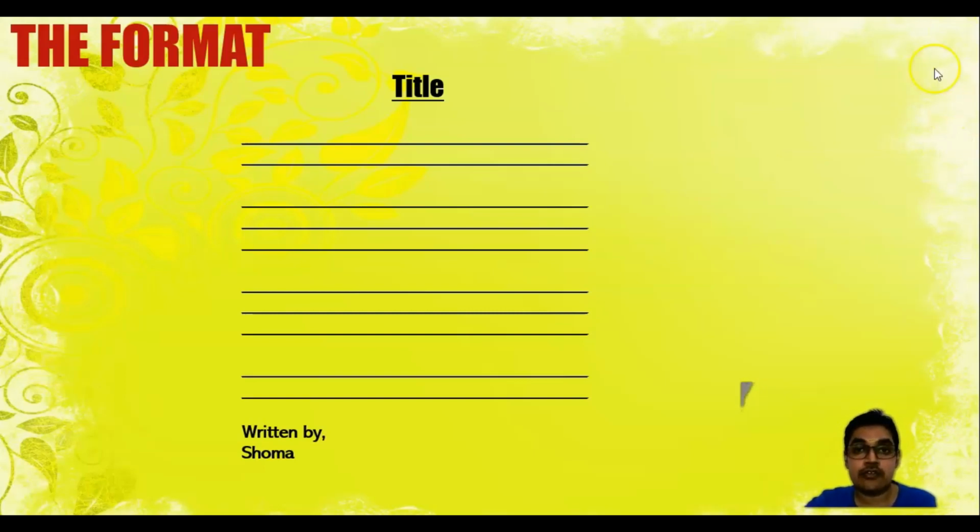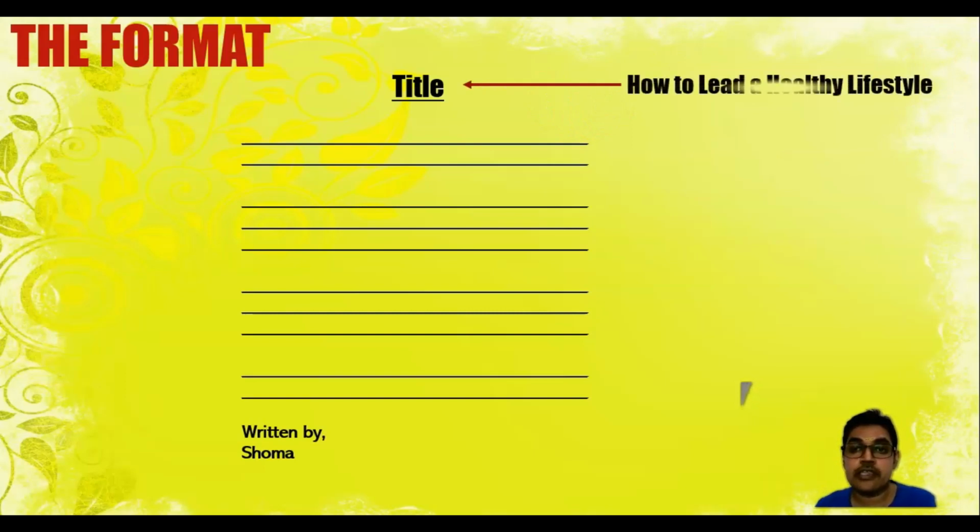So how do you write your title for an article? Let me give you an example. For example, the title of the article that I'm going to write today is "How to Lead a Healthy Lifestyle." The title of an article should be the first thing that you write before you start writing your article. Make sure you write your title before you start writing so that you will not forget at the end of the day.